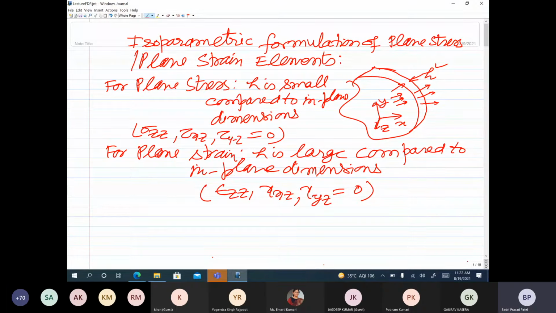Or if you have a very long shaft under torsional loading, or rotating, you can analyze a cross section and treat it as a plane strain problem.